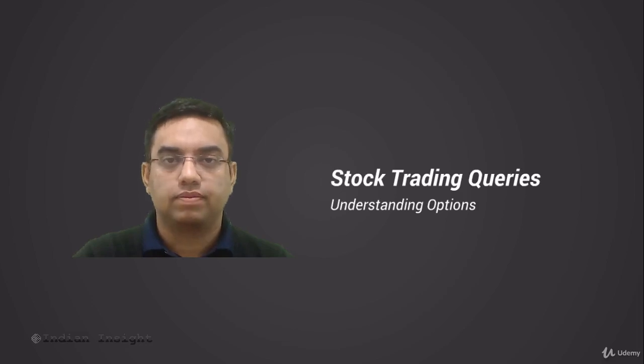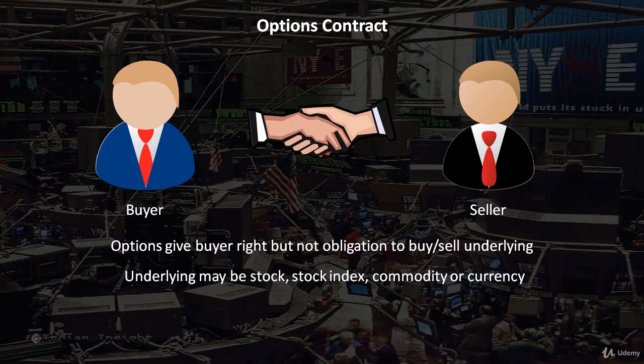Welcome back. In this video, we are going to briefly understand options. An option is a contract that gives the buyer of the contract the right but not the obligation to buy or sell the underlying at a specific price within a certain time period. The underlying in an options contract can be a stock, index, commodity, or currency.